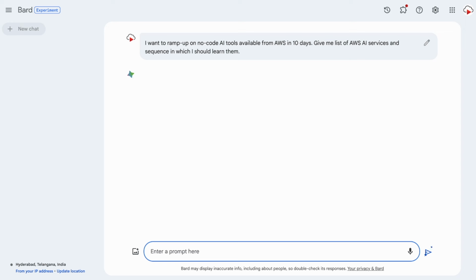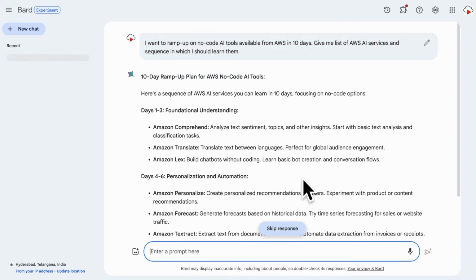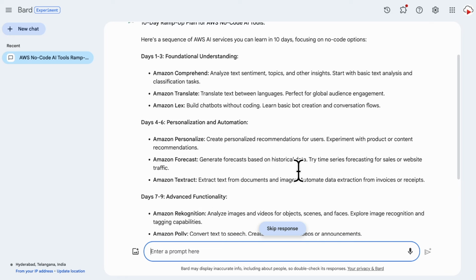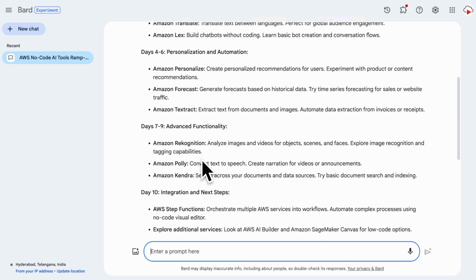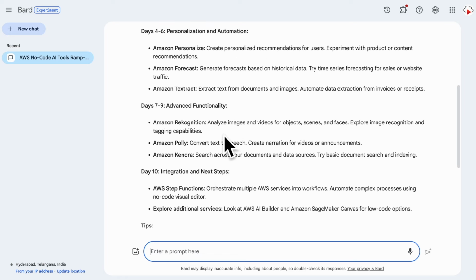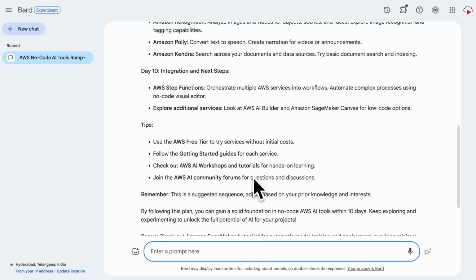Note the length of the prompt I provided. My first couple of attempts included providing a short prompt with less context, leading to average results. However, after I provided exactly what I was looking for, Google Bard did a pretty good job. It covered all the fundamental no-code AI services I wanted it to cover. Tips Google Bard provided were extremely relevant and to the point.